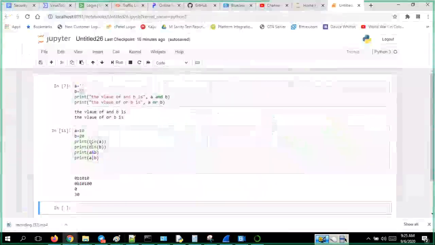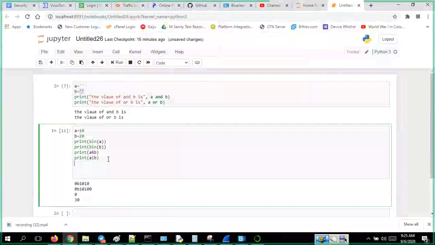And you have the XOR operator. For the XOR operator, if both the bits are different, then you will get 1. Means it should not be the same, like both should not be true or both false.